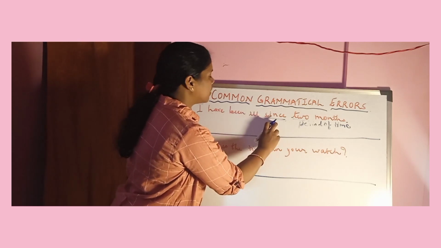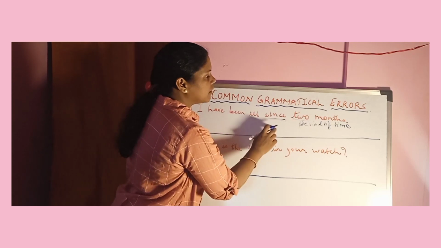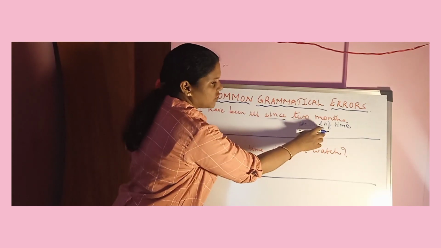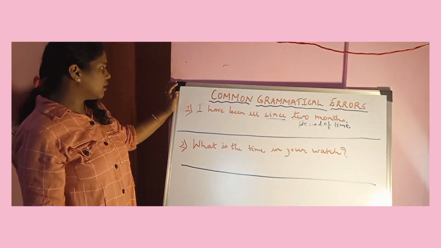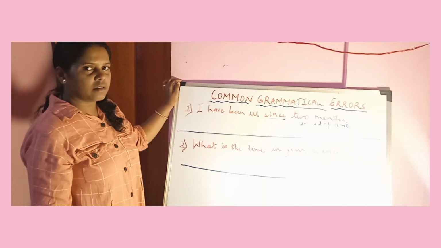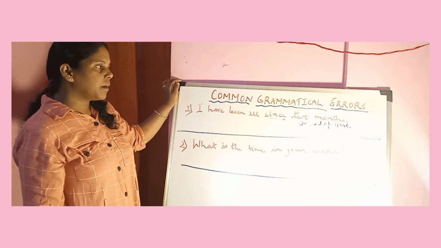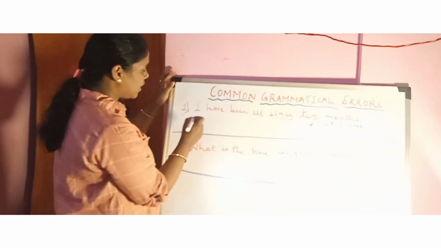I have been ill since morning. I have been ill since yesterday. It would have been correct. But since we are mentioning the exact number, the exact period, correct the sentence.